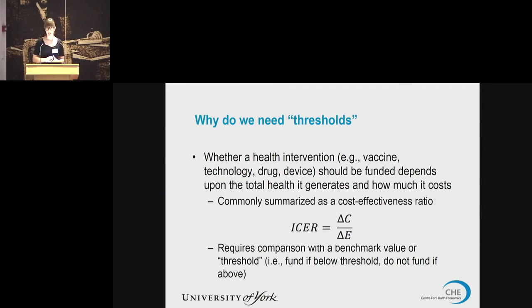So whether a health intervention, be it a vaccine, a technology, a drug, or a device, should be funded depends on the total health that it generates and how much it costs. And this is typically summarized as a cost-effectiveness ratio. That's just the difference in cost between what we are interested in funding and its comparator, and the difference in effect between what we are interested in funding and its comparator. And this requires a comparison with some benchmark value or a threshold. So if it's cost-effective, it'll fall below that threshold value, and we should fund it. If it's not cost-effective, it falls above the threshold value, and we should not fund it.